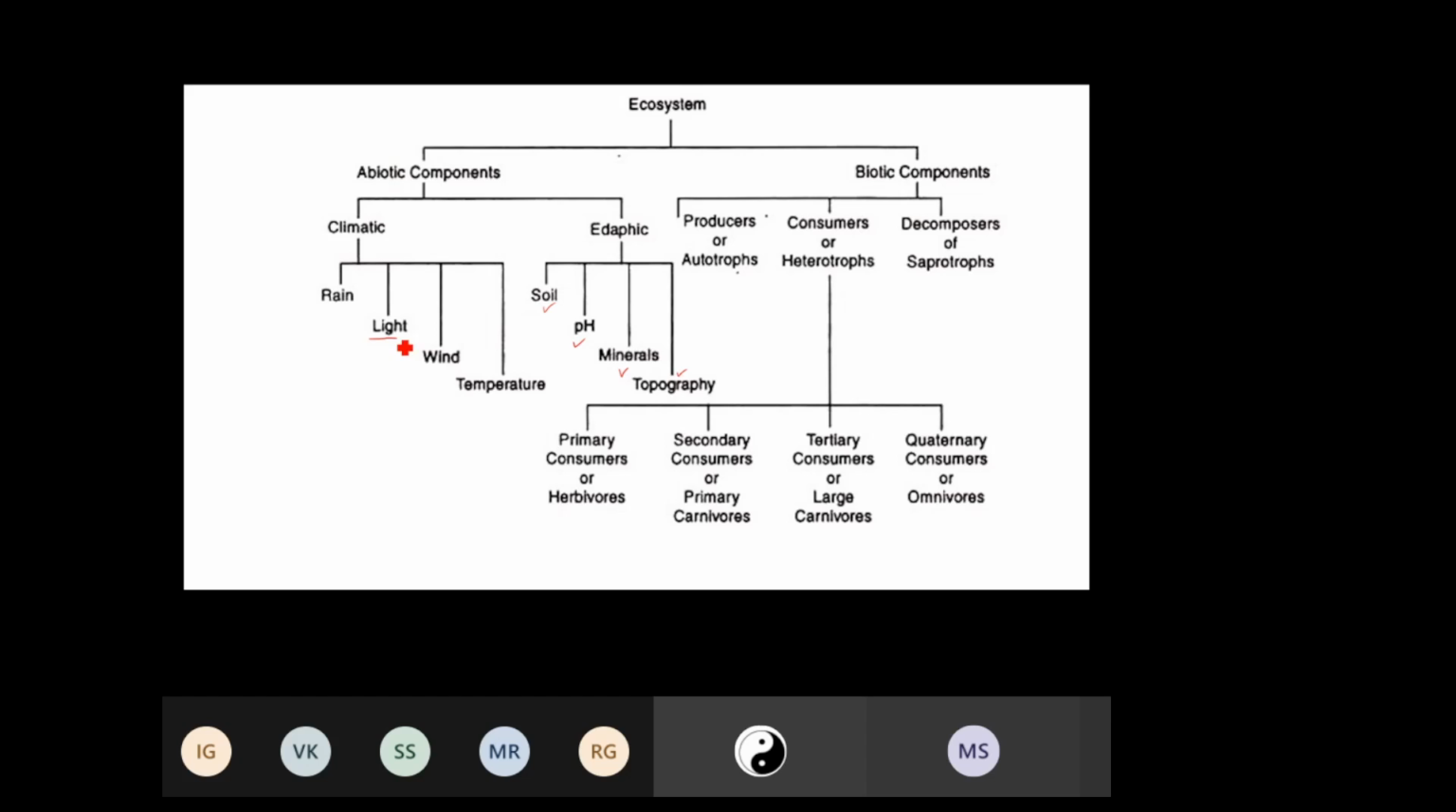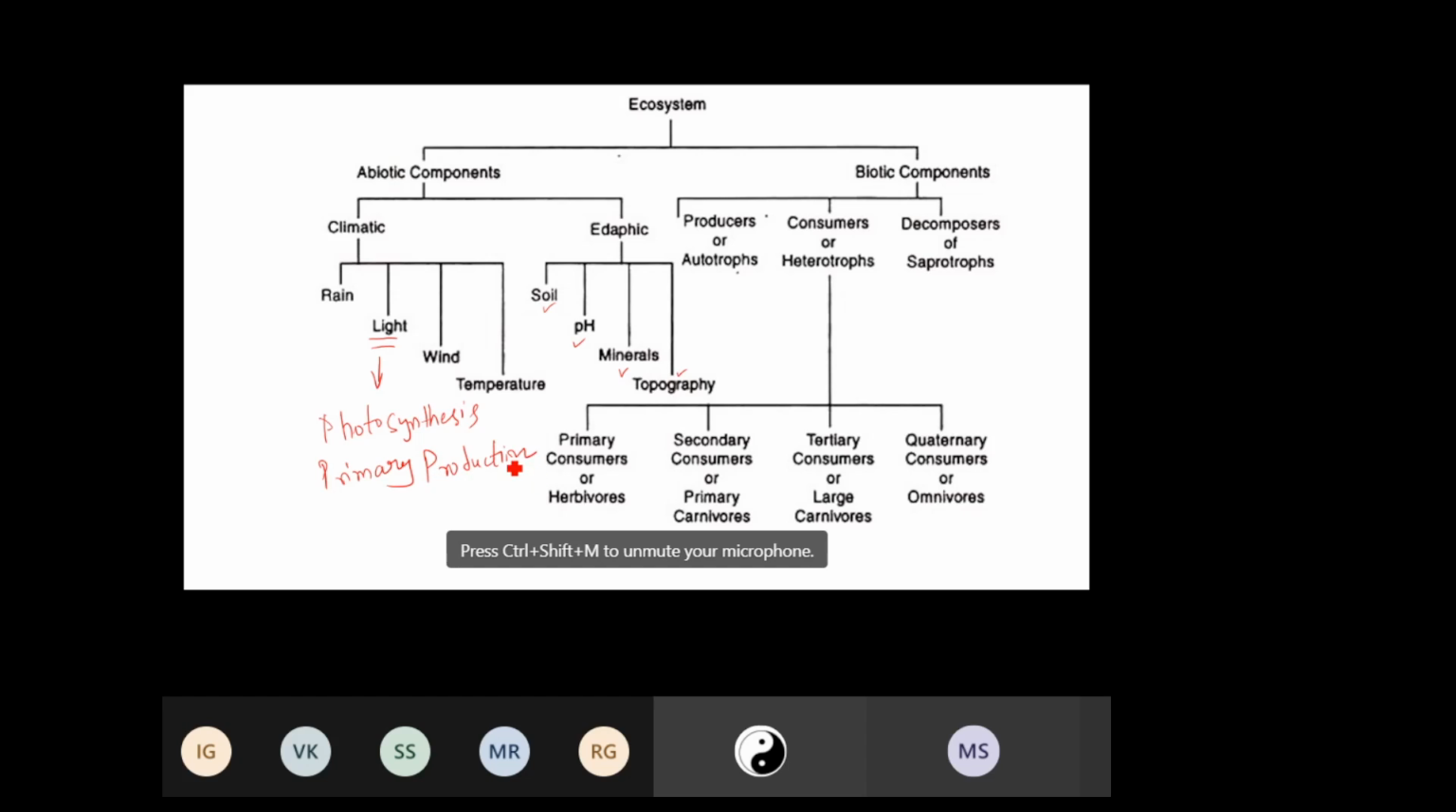Now we know the importance of light. Without light, there will be no photosynthesis. So that is the first step of starting life. So we can also call this primary production. Photosynthesis means primary production.